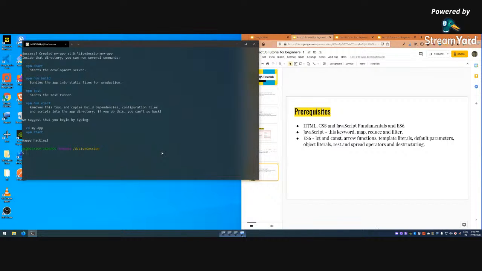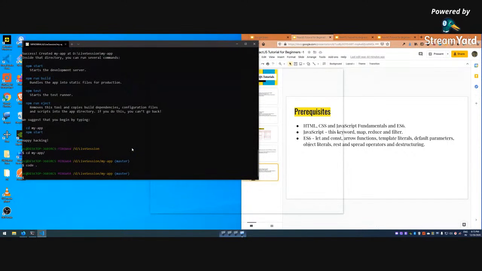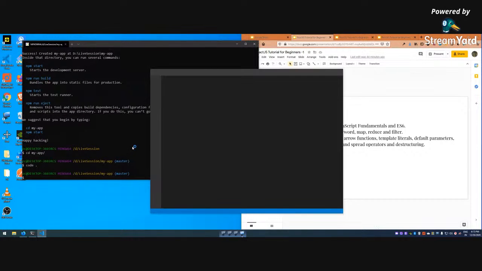Okay, so we will go through it. So the first thing we need to do is cd my app, and the next thing before npm start, I'm going to start my code in VS Code. So I have installed VS Code. Yeah, VS Code. If you want to use something today, it's VS Code to go, because it has got 100% of application. Nothing else you should use, because you won't get the features which VS Code has.